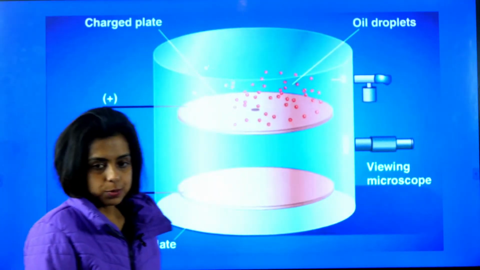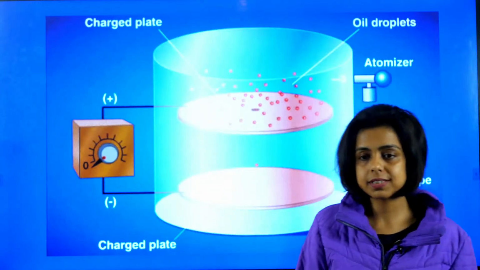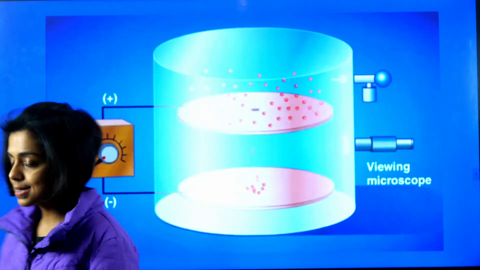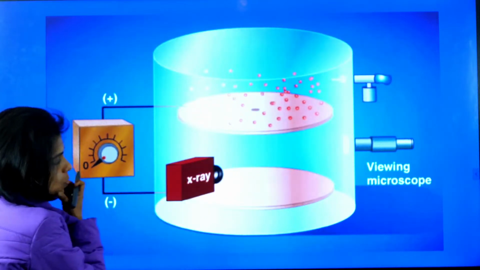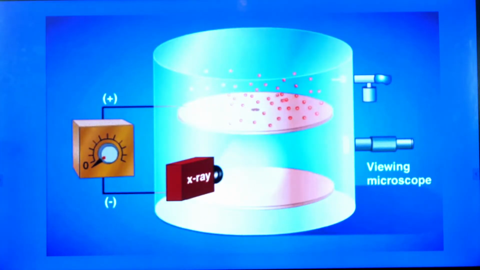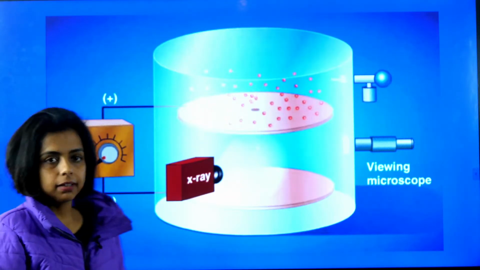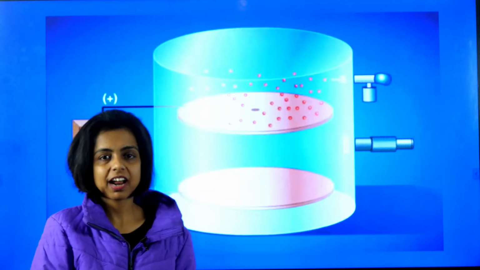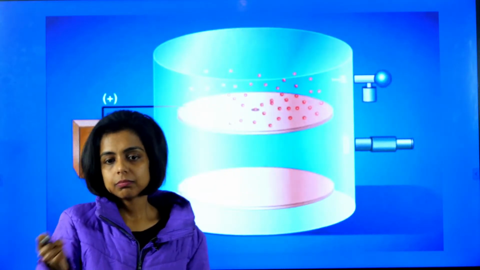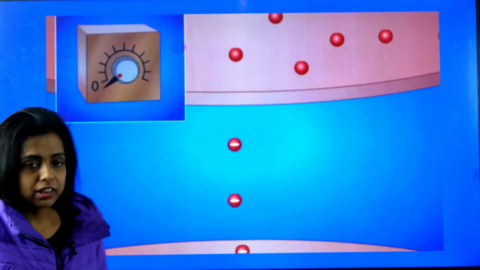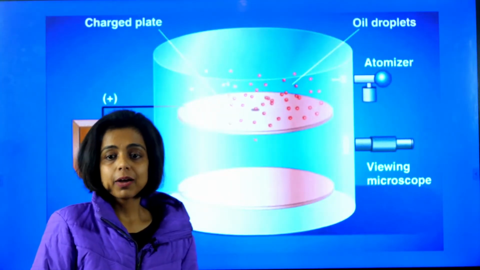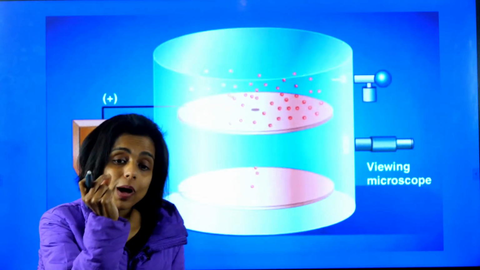Now, Millikan's oil drop experiment. Millikan did a famous experiment, the oil drop experiment, using oil droplets, making them stationary using an external electric field. This experiment is based on the gravitational force and the electric field. You will learn this experiment when you study physics, electricity and magnetism, because it is based on the fundamentals of electric field and gravitational pull. By this experiment, Millikan calculated the charge on one electron.